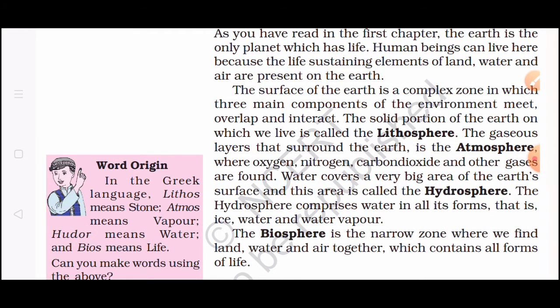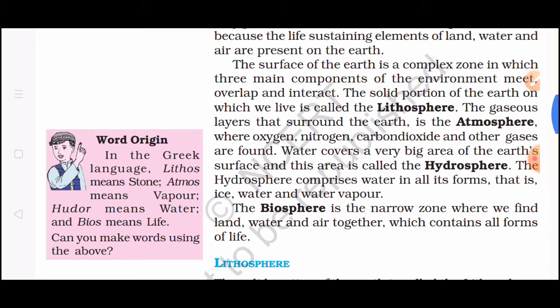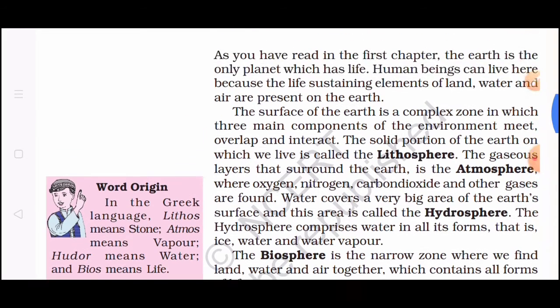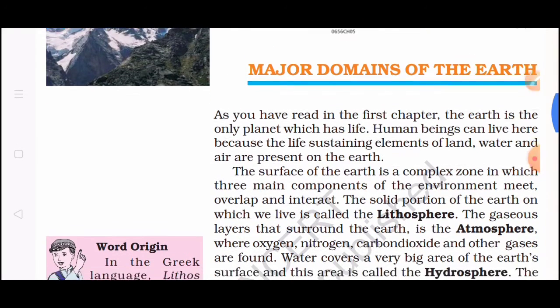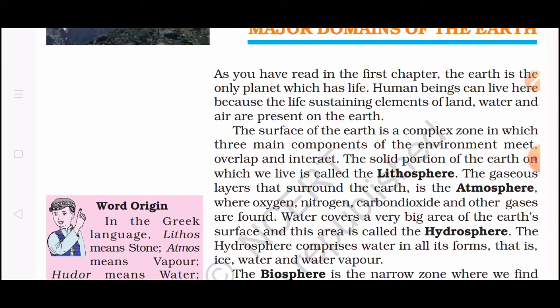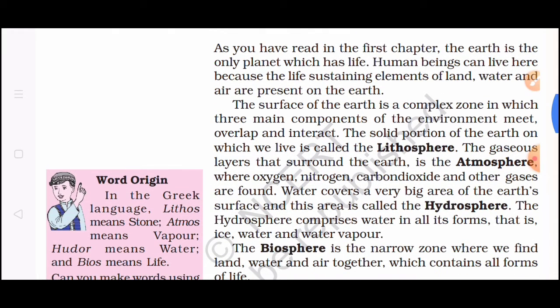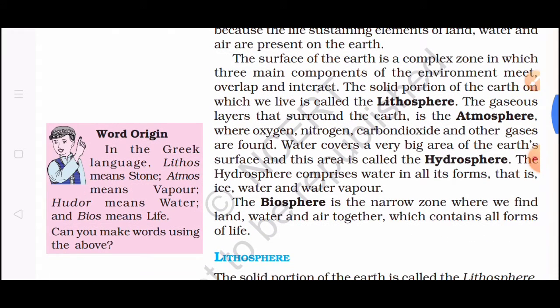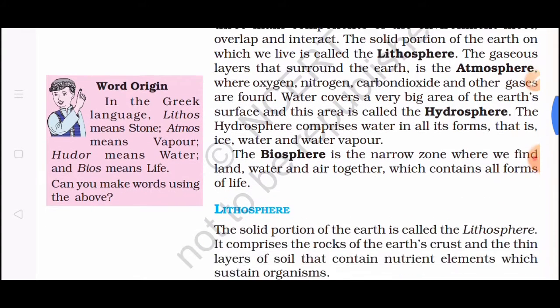So now let's read all the four definitions. What do you mean by lithosphere? The solid portion of the earth on which we live, that is the lithosphere. Then the gaseous layer that surrounds the earth, that is the atmosphere. Which are the gases? Oxygen, nitrogen, carbon dioxide and other gases. Then water covers a very big area on the earth's surface, that area is called hydrosphere. Hydrosphere comprises water in all its forms, that is ice, water and water vapor.